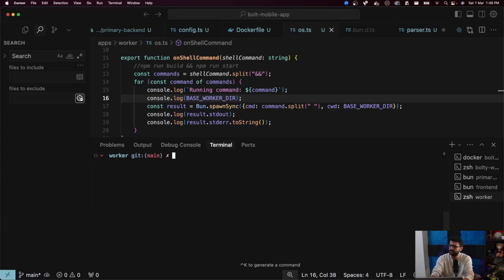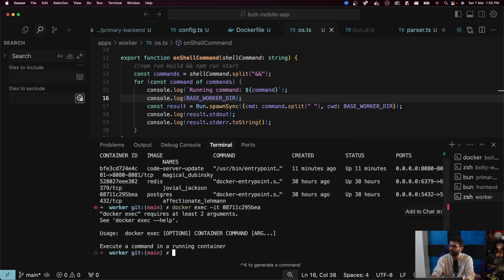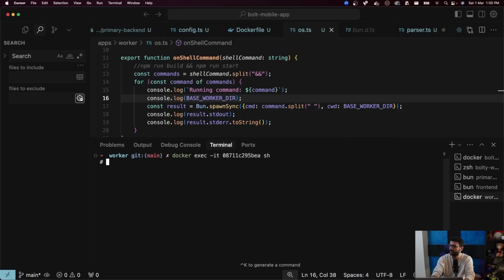Okay, let's check out the logs. So what is happening right now is the LLM told us to run a bunch of commands. The LLM did not tell us to write any code, or we were not able to parse the LLM response correctly. So let me do a docker ps, docker exec -it, go into the Postgres container, and run psql -U postgres and select star from prompt.